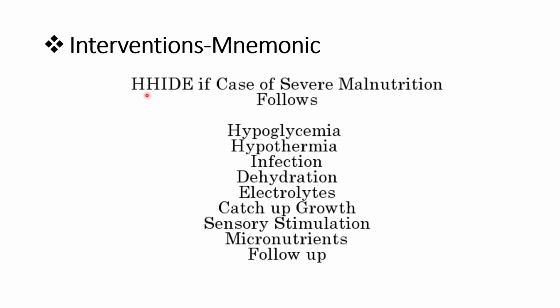That is, H is for hypoglycemia, the second H is for hypothermia, I for infection, D for dehydration, and E for electrolyte management. Next capital letter is C, that is for catch-up growth, S for sensory stimulation, M for micronutrients, and F for follow-up. Under this heading, you have to expand the nursing intervention.